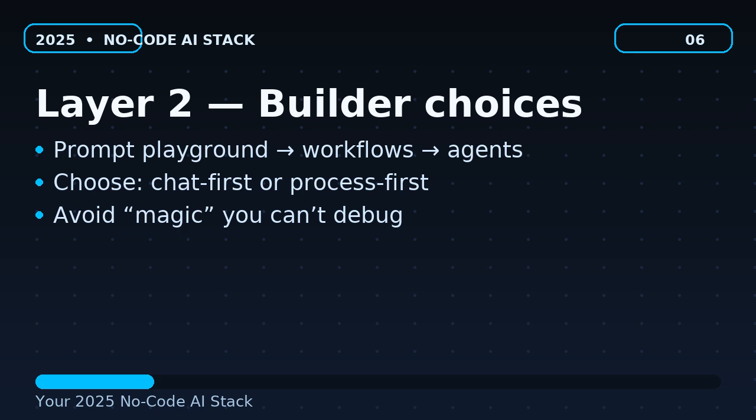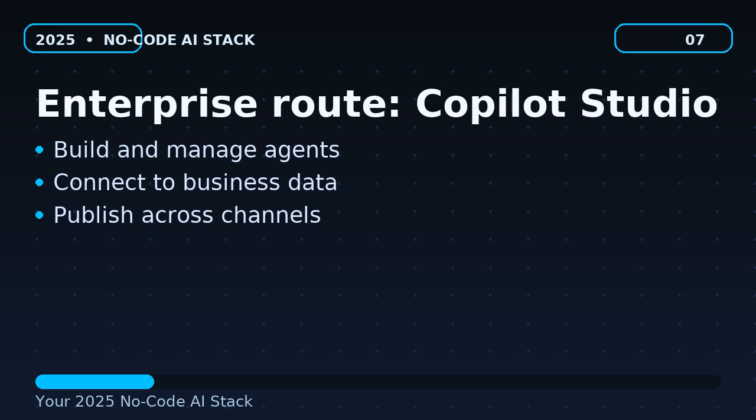Enterprise route, Copilot Studio. On-screen bullets: build and manage agents. Connect to business data. Publish across channels. Voiceover: If you're inside Microsoft 365, Copilot Studio is an obvious contender. Microsoft positions it as a platform to create, customize, and launch agents connected to business data.